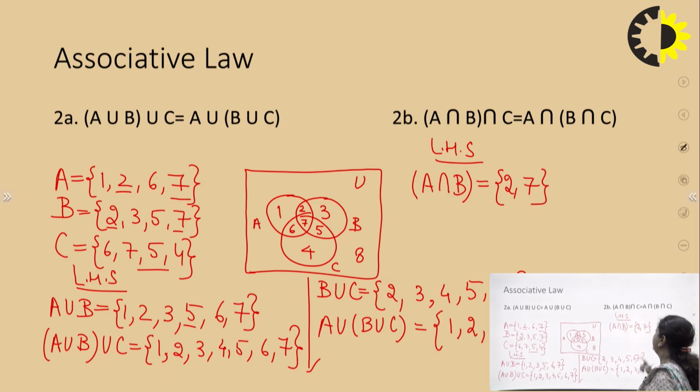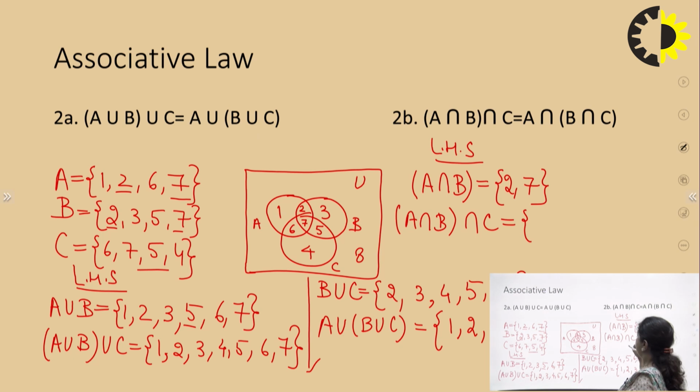Now let us take the intersection of this result with C. So I'll get A intersection B intersection C. So now what will be my result? Let us consider this with C. So 2 is not there, but 7 is there. So I'll get a 7 as intersection. So this is my LHS, and now let us do the RHS part.